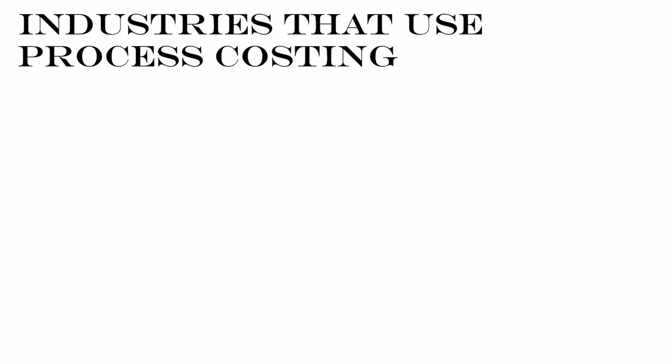Many industries use process costs. In fact, a process costing system can usually be devised in all industries except where job, batch, or unit operation cost is necessary.